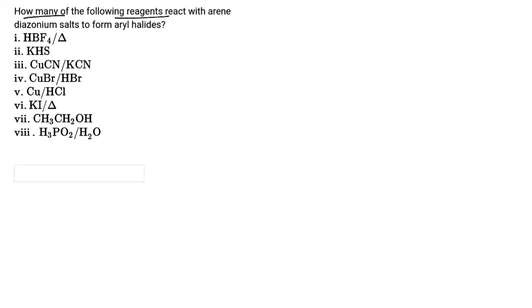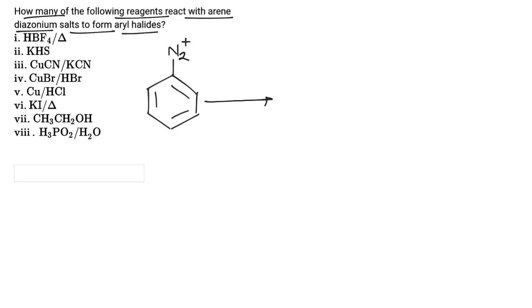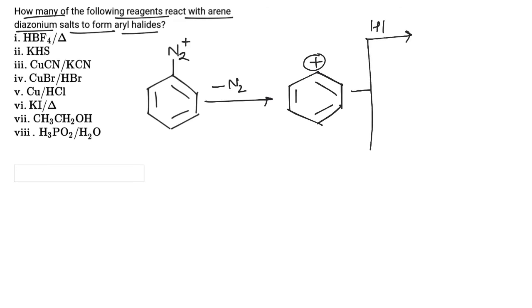How many of the following reagents react with arene diazonium salt to form aryl halide? Now we have arene diazonium ion. Nitrogen gas is eliminated and it will be converted to phenyl carbocation. Now if this phenyl carbocation is treated with HBF4, it will be converted to fluorobenzene. So we get aryl halide.